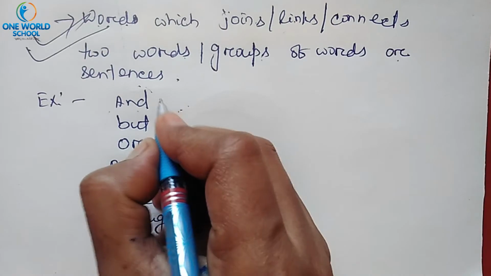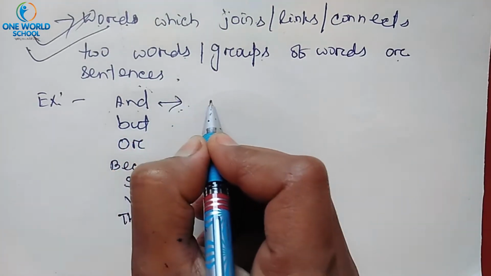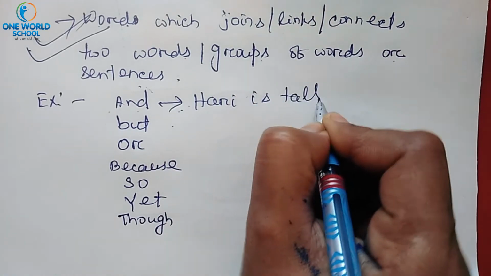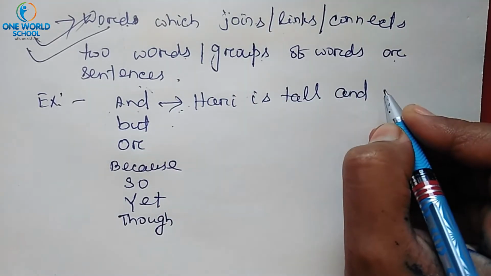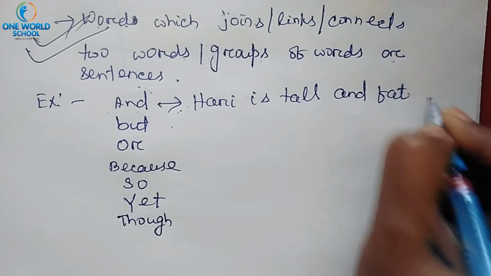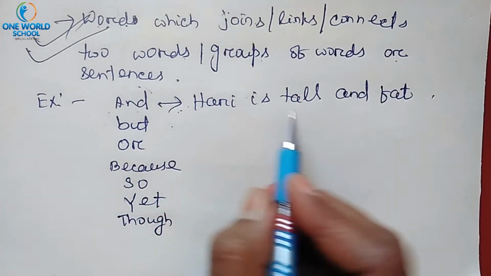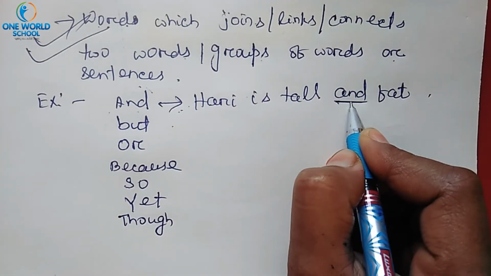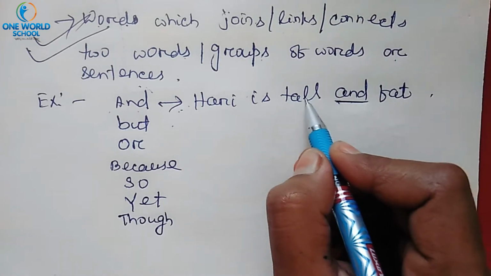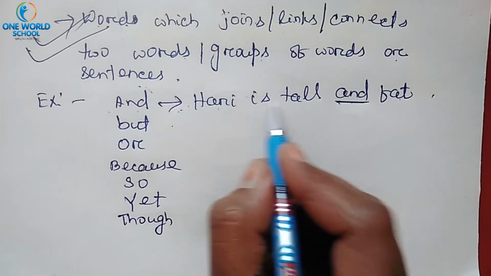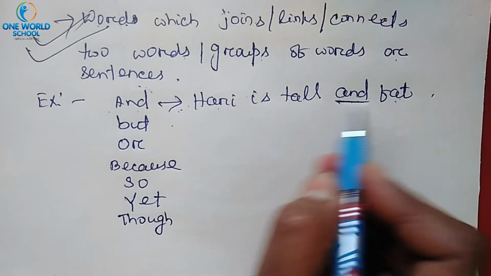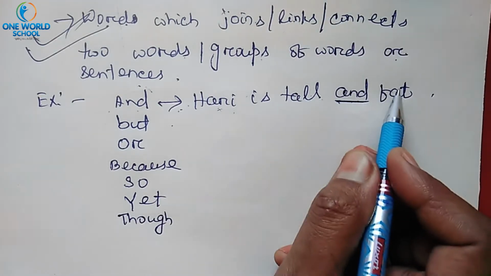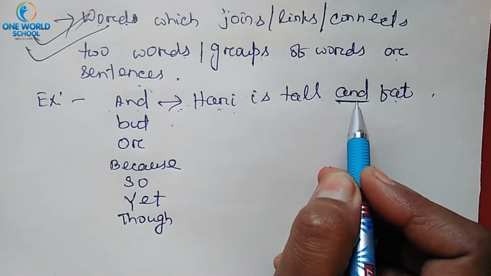Okay, by using the word and, I will say that Hari is tall and fat. So here the conjunction is and. This conjunction joins two words, tall and fat. Hari is tall and fat. Here is a boy who is tall, also fat. So these two words have been joined by the conjunction and.